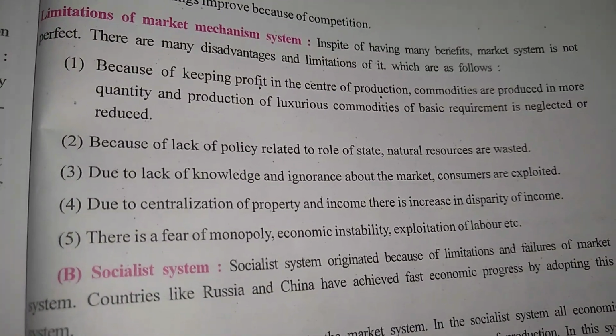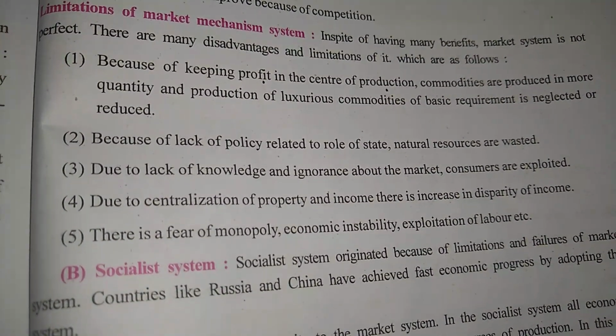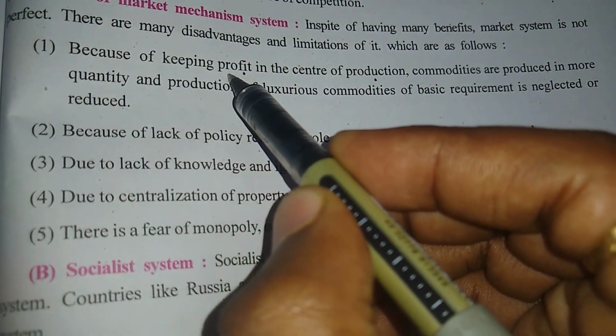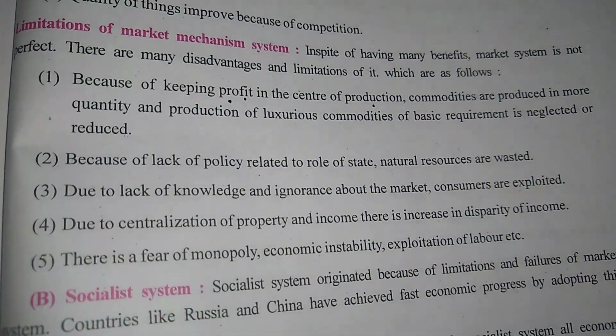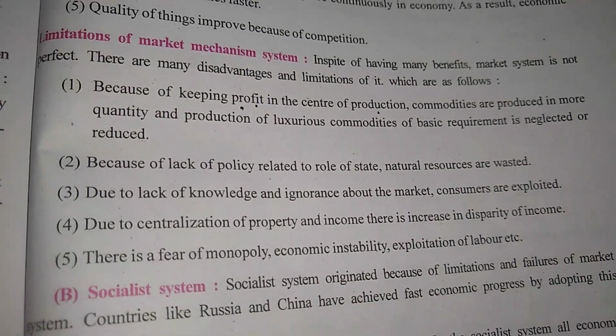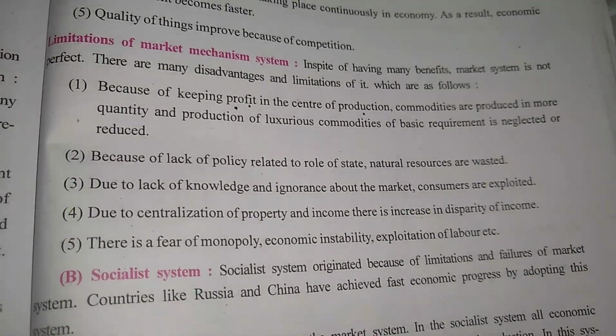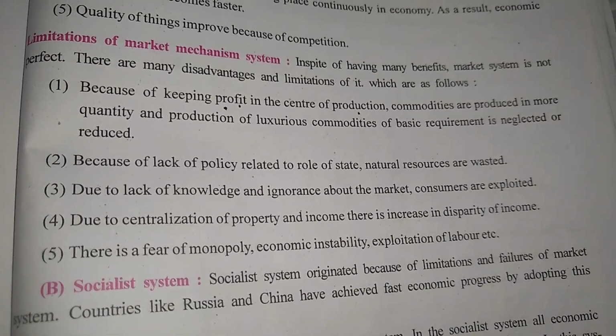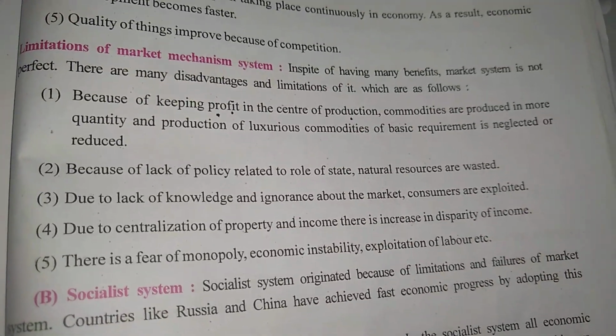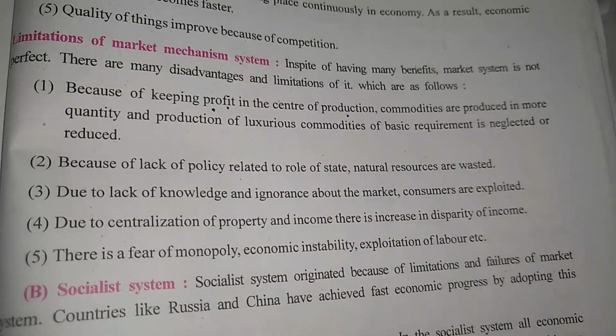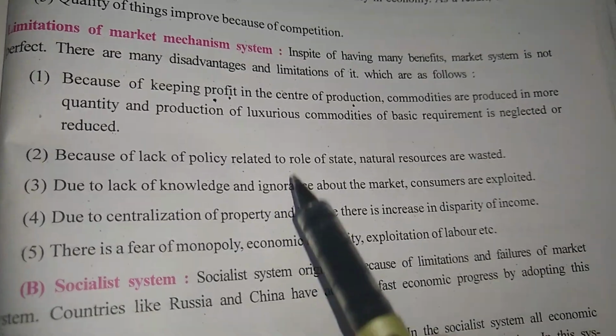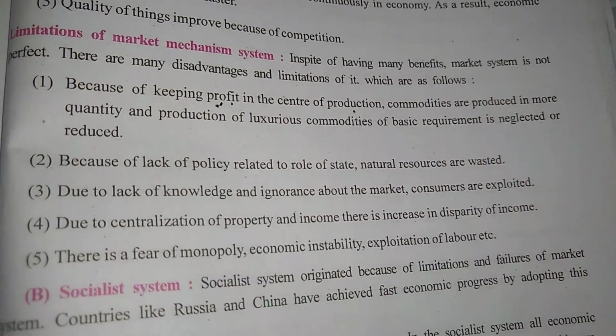Means what? Every company tries their level best to earn more profit. You can earn more profit only if you go for luxurious products: costly wine, costly cars, costly bikes. They go for production of luxurious items because there they get high profit.